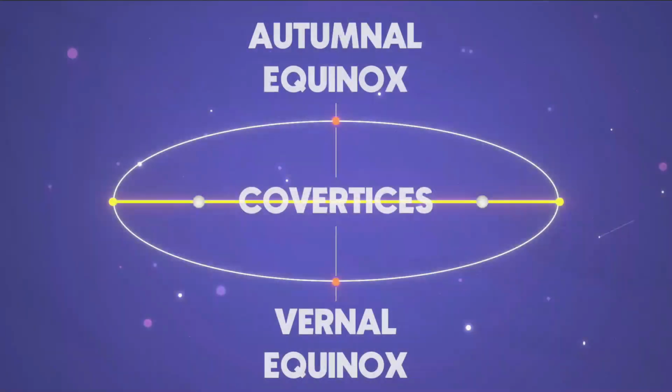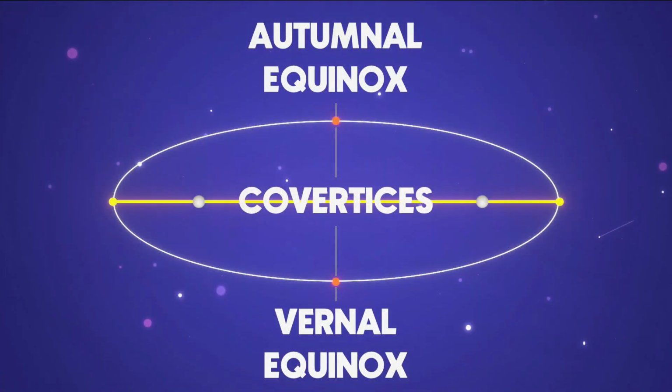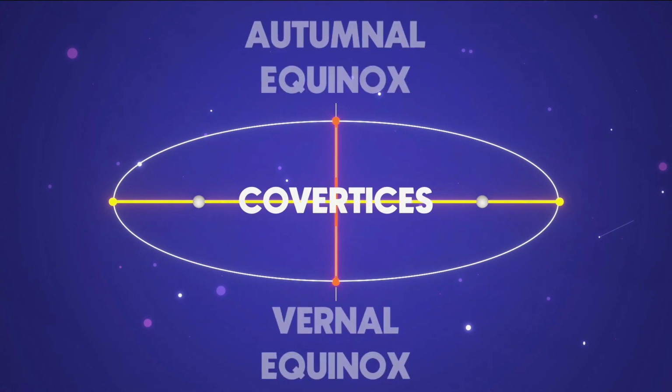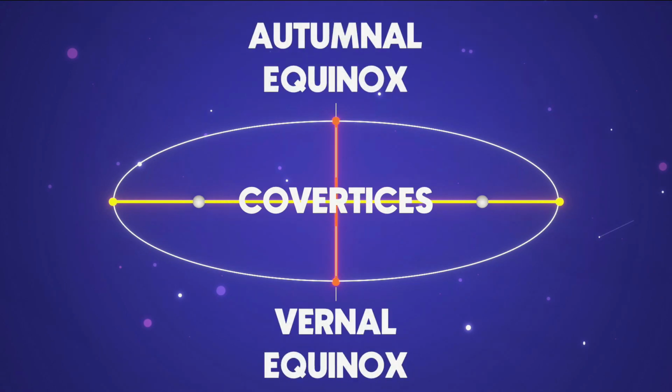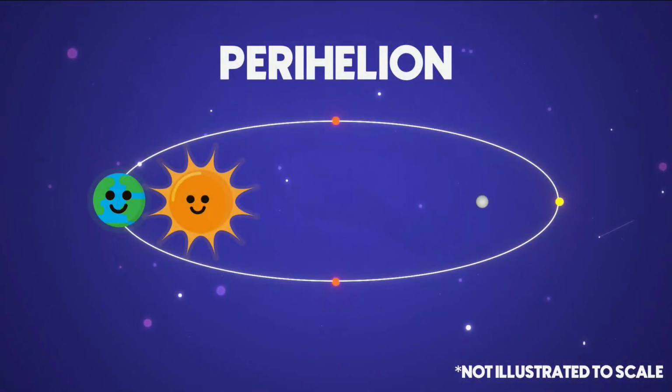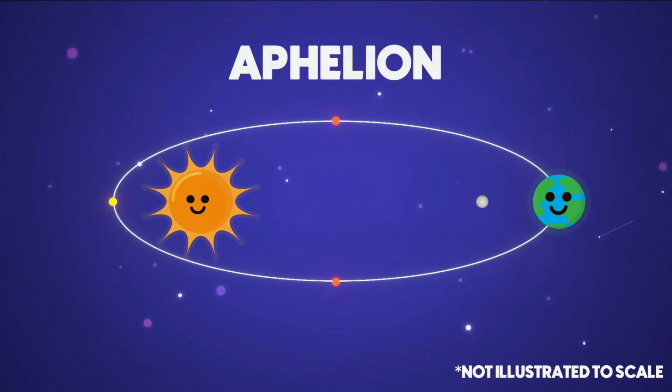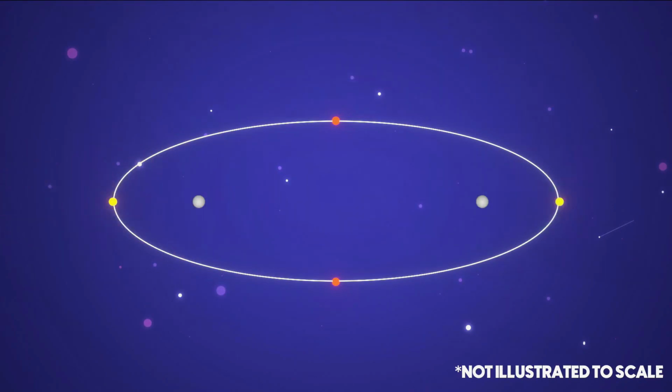And just like that quote, if there's a major axis, there's a minor axis. The remaining 2 points, the autumnal and vernal equinoxes, represent the co-vertices, defined as the 2 points where the minor axis perpendicularly passes through the major axis, cutting the ellipse in half crosswise. In this diagram of the perihelion and aphelion, the Sun lies in one of the foci of Earth's elliptical orbit.